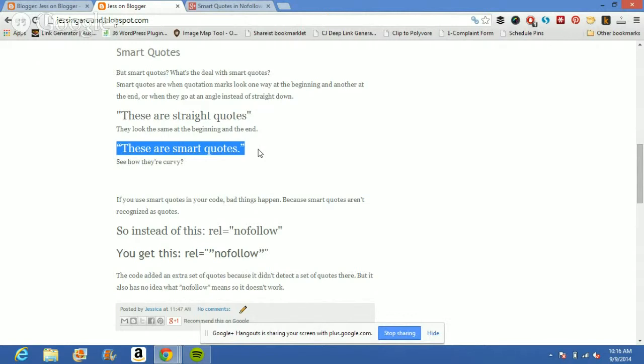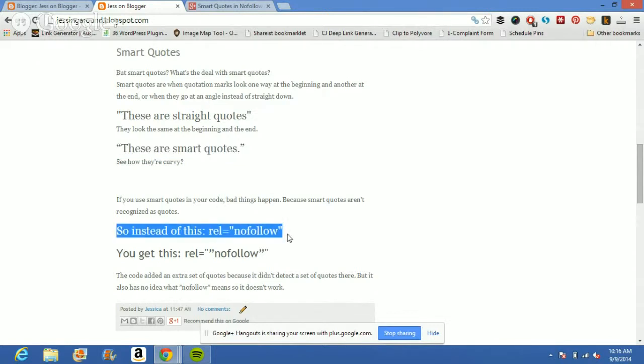First off, where do smart quotes come from? A lot of programs insert these automatically, like Microsoft Word. Anything with kind of an autocorrect feature will often just make the smart quotes because they look prettier than straight quotes. This is a problem if you're trying to cut and paste code in for a link. And this is why. Let's look right here.